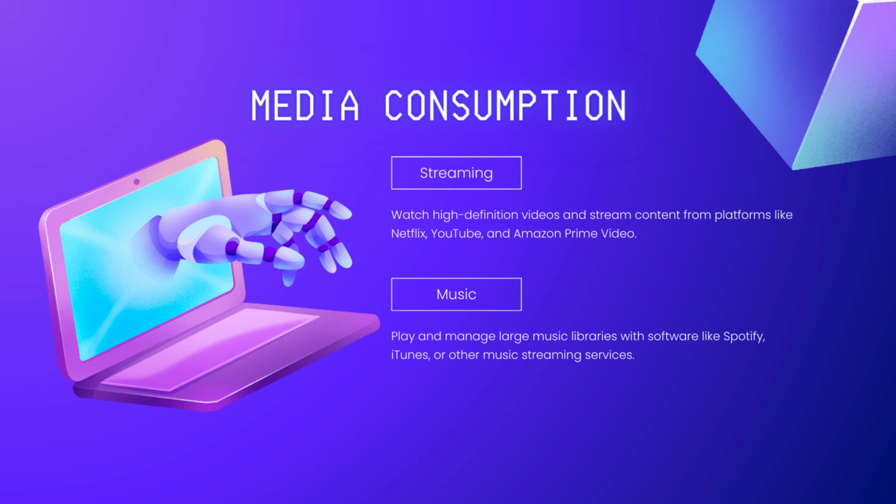2. Media consumption, streaming. Watch high-definition videos and stream content from platforms like Netflix, YouTube, and Amazon Prime Video. Music. Play and manage large music libraries with software like Spotify, iTunes, or other music streaming services.